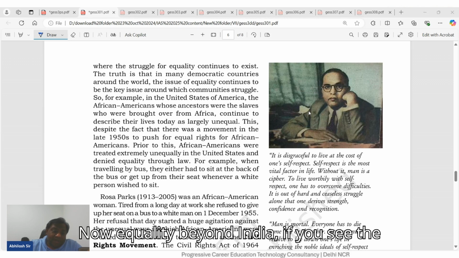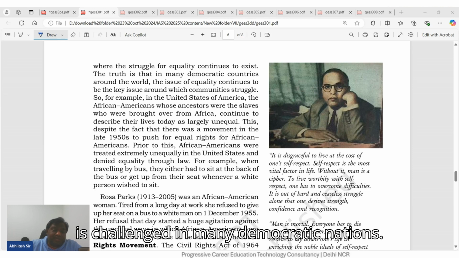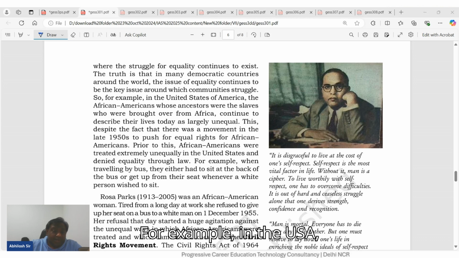Now, equality beyond India, if we see, the chapter also mentions global struggles for equality. Inequality is not unique to India and it is challenged in many democratic nations. For example, in the USA, African Americans, descendants of slaves, faced a long history of discrimination despite legal reforms.